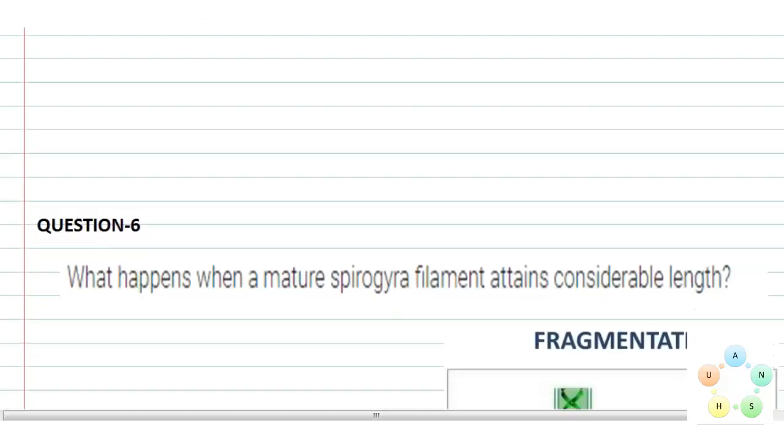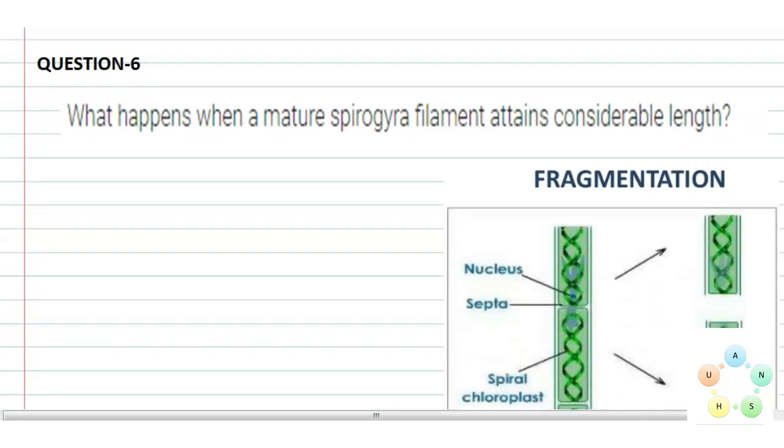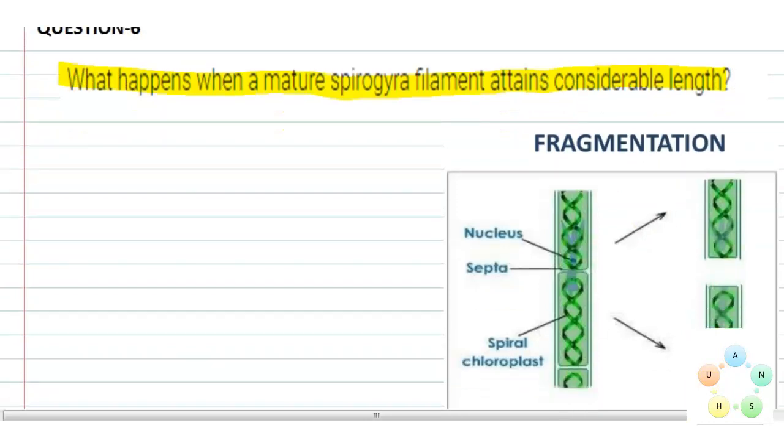And the next question is, what happens when a mature Spirogyra filament attains considerable length? So this is the figure of a Spirogyra.